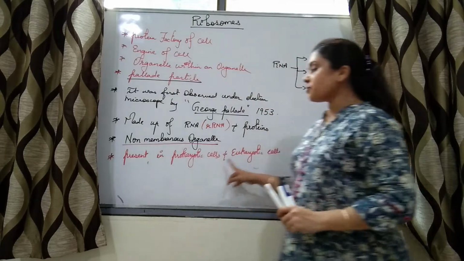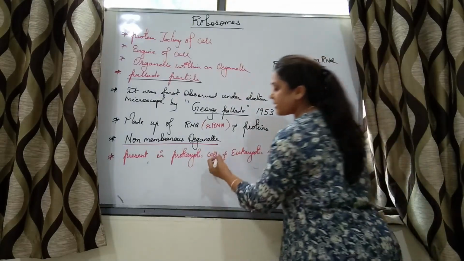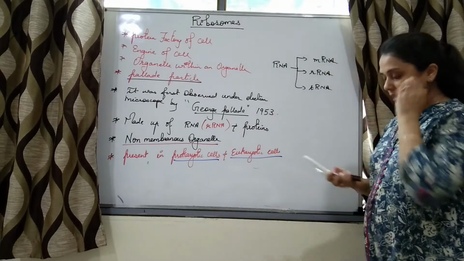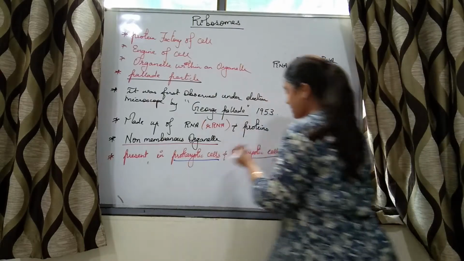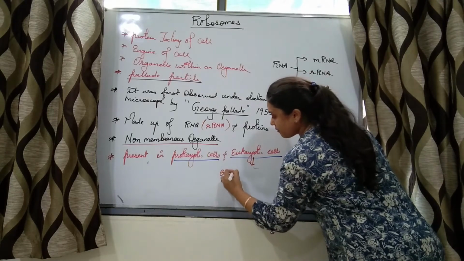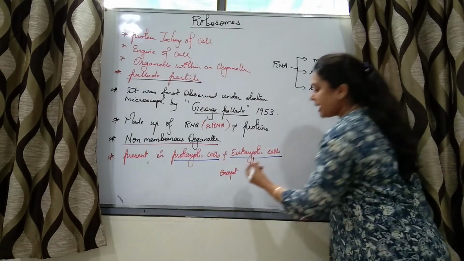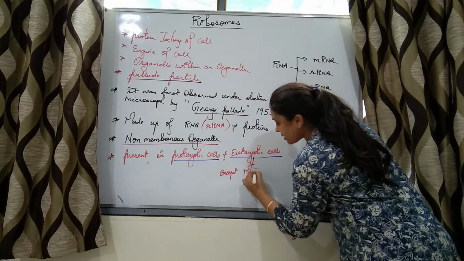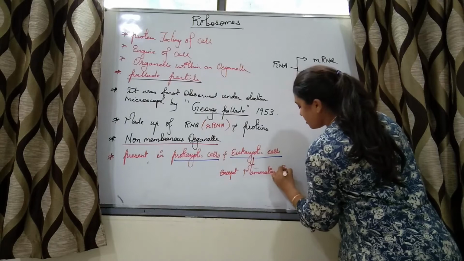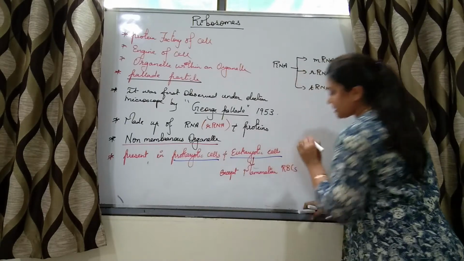So it is present in both prokaryotic cells as well as eukaryotic cells. Except in which cell is it absent? Except mammalian red blood cells.